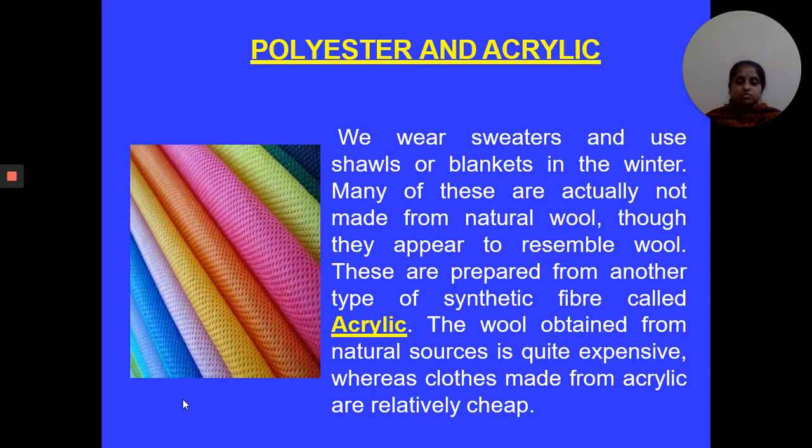Wool is obtained from natural resources. That's why these natural fibers are a little bit expensive compared to synthetic fibers. But acrylic is very cheap compared to wool. That's why acrylic is frequently used in making different types of sweaters, shawls and blankets. All the properties that wool has are there in acrylic, and it is very cheap also.